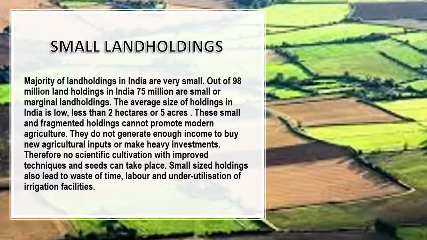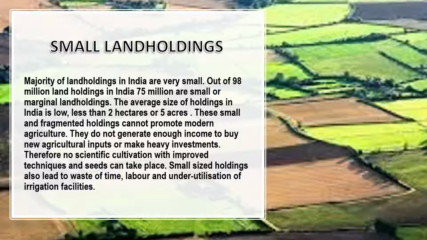Small land holdings are a major problem. The majority of land holdings in India are very small. Out of 98 million land holdings in India, 75 million are small or marginal land holdings. The average size of holding in India is low, less than 2 hectares or 5 acres. These small and fragmented holdings cannot promote modern agriculture.